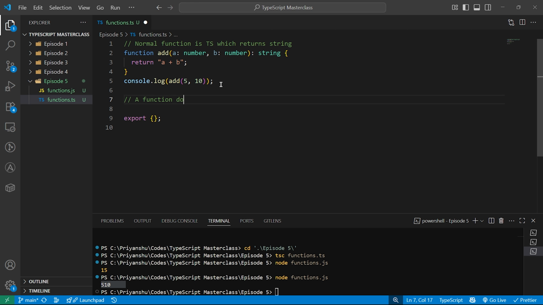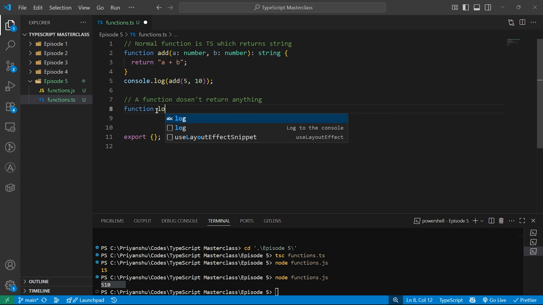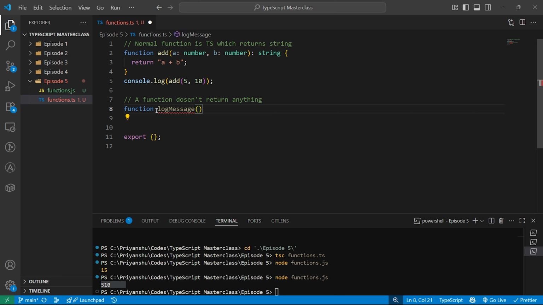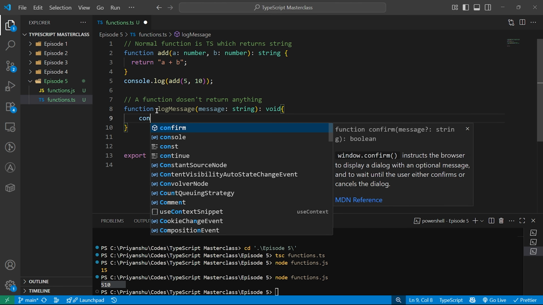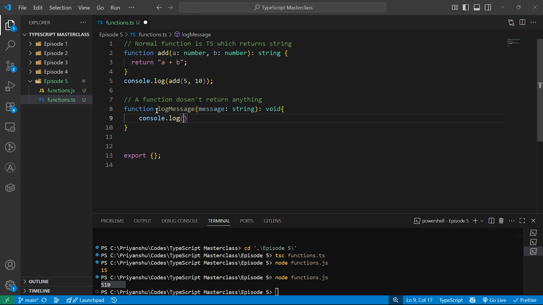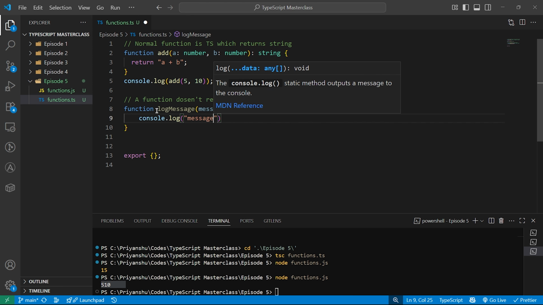Function doesn't return anything. Like you don't want a function to return anything. In that case, what are you going to do? In that case, instead of string, we will use void. Let's see, function logMessage maybe, and I need a message of type string, and here I will add void. Now I cannot add a return. Let me just add console.log message.